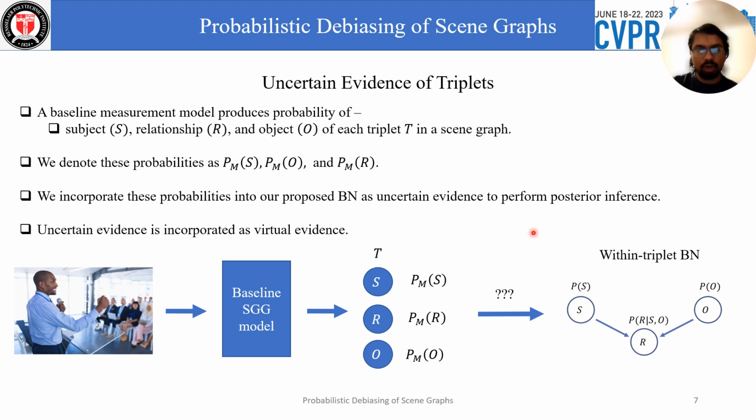We want to incorporate the evidence uncertainty into this within triplet Bayesian network. For each triplet, we can generate its subject, relationship, and object probability from an image with a Bayesian scene graph model that we denote here by M. Now we want to incorporate the evidence probability into this Bayesian network as virtual evidence.